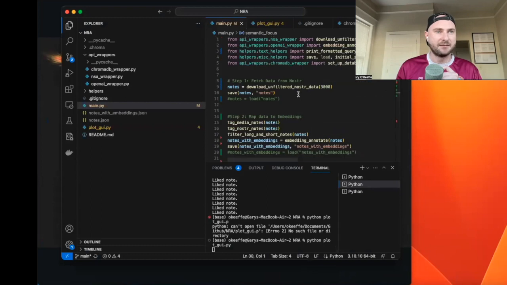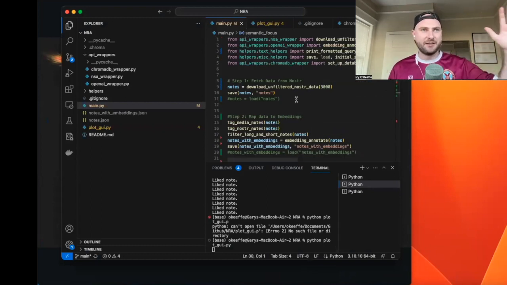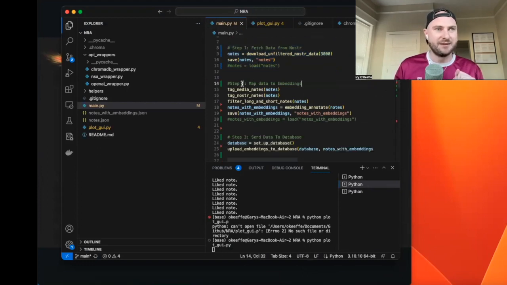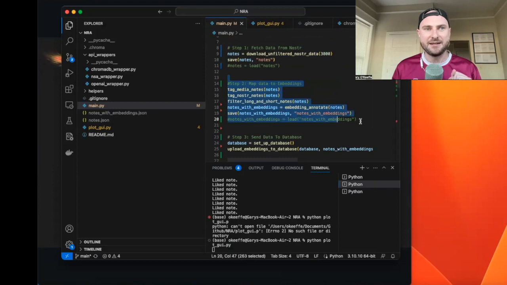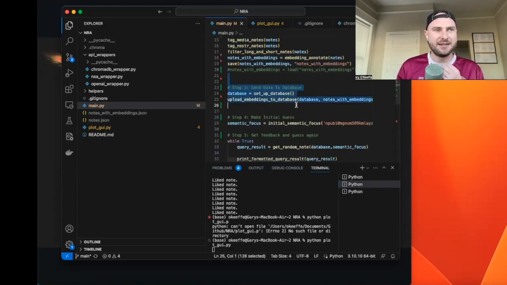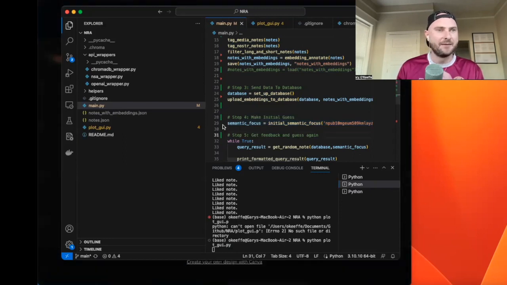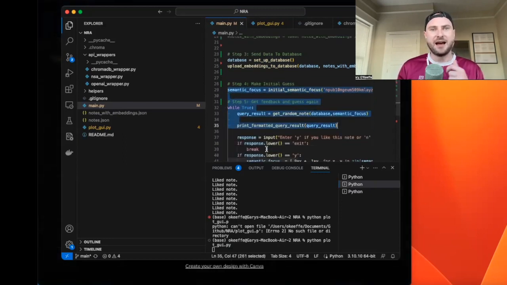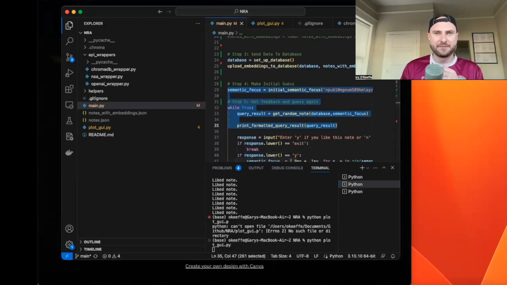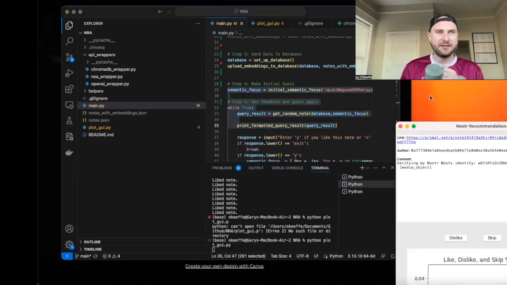It's not that technical. If I was to translate that talk into code: step 1, fetch data from Nostr. Step 2, map data to the embeddings, and we're using OpenAI's embeddings. Step 3, send the data to the database. Step 4, create an initial guess for what type of content that person might like. And step 5, ask them, hey, did you like that content? If so, we're going to move you closer to it. If not, we're going to move you further away from it. And that's it. There's less than 50 lines of code.